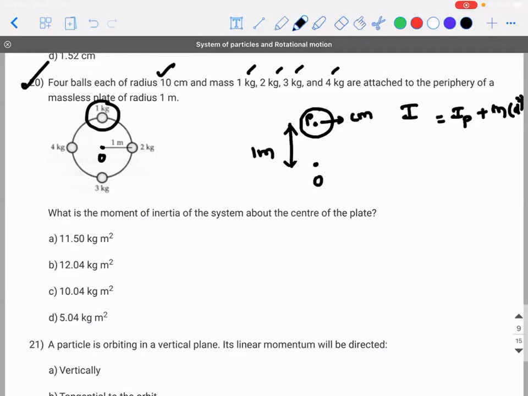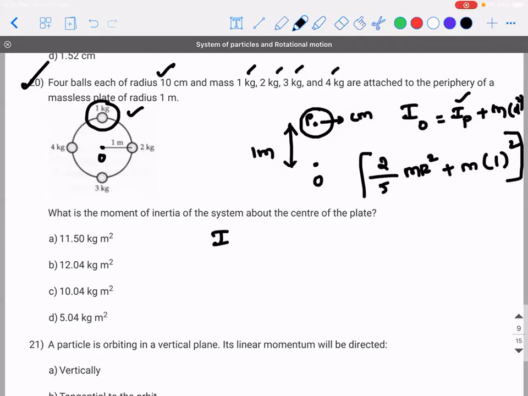Sir, the parallel axis theorem. Parallel axis theorem. So what is the moment of inertia of the sphere about point P? 2 by 5 mr square, plus m into what is this distance square? 1 square. Correct? So this is the moment of inertia due to the first sphere. In a similar way, what do you think is going to be the moment of inertia due to the 2 kilogram mass? Sir, it's going to be the same thing, only the m value will change.